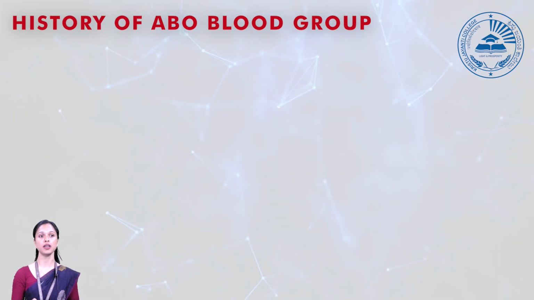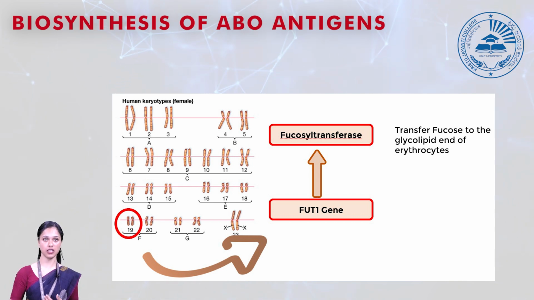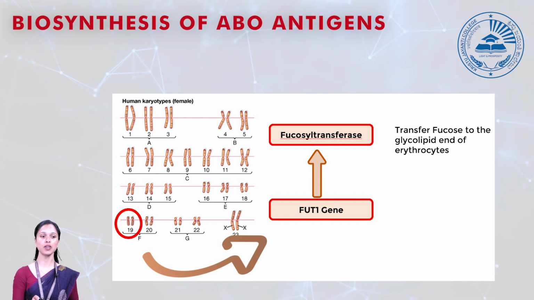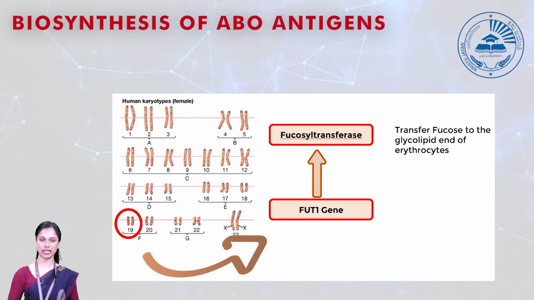Next, let's look into the biosynthesis of ABO antigens. We know that in humans we have 23 pairs of chromosomes. In chromosome number 19, we have a gene called the FUT gene, which stands for fucosyltransferase. Chromosome number 19 mainly has two FUT genes, FUT1 and FUT2. Now we are talking about the antigens present in our red blood cells, so we are focusing on the FUT1 gene, which is responsible for it.